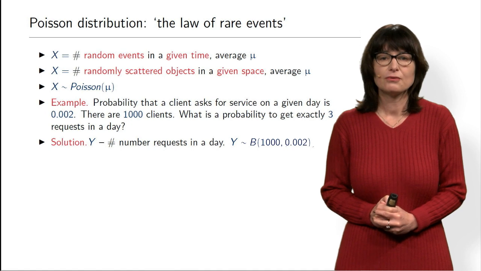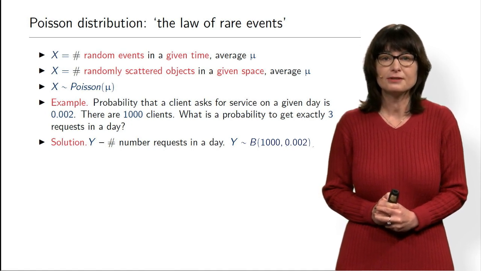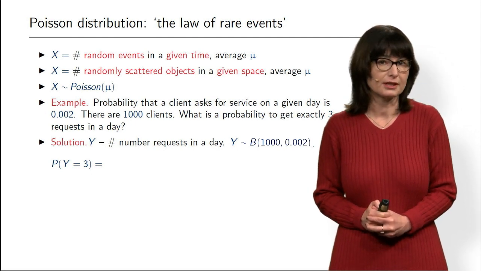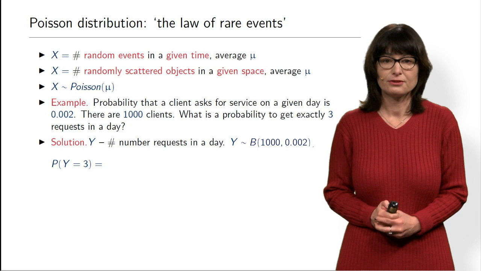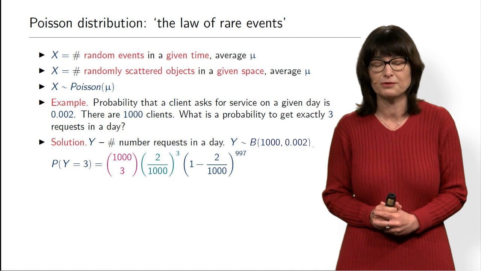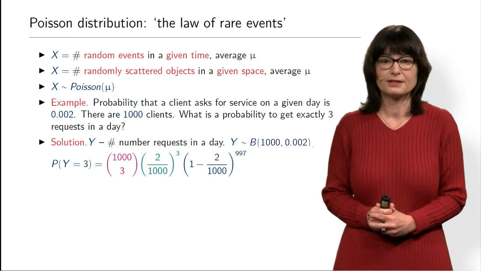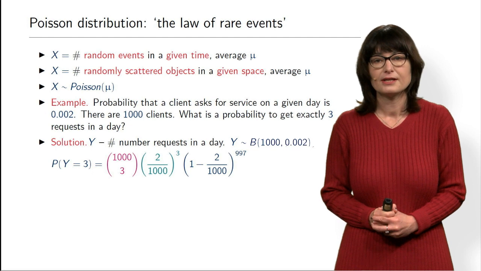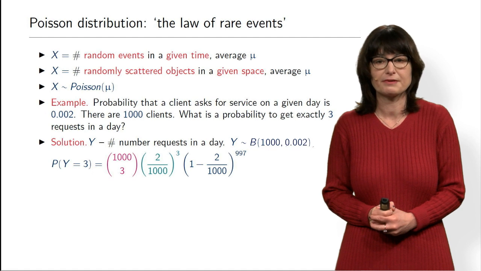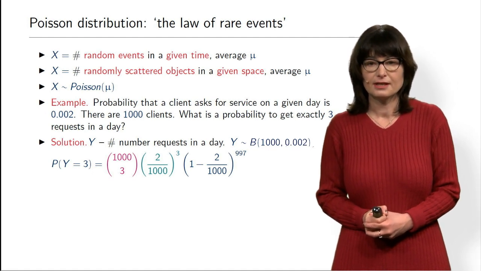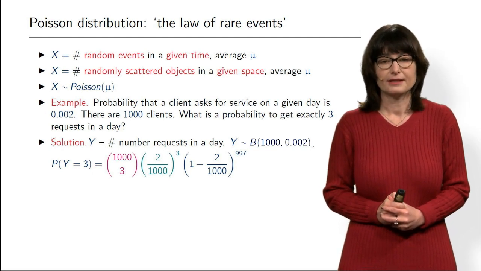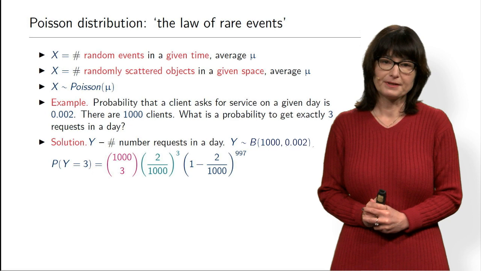So then what is the probability that Y is equal to 3? Well, you already know the binomial distribution. You can write it for yourself, but I'm now giving you the answer. I intentionally put different parts of the formula in different colors. The first component is 1,000 choose 3. The second component is the probability of a call, 2 divided by 1,000, to the power 3. And the last one is the opposite probability to the power 997. All right, these are quite big, complicated numbers.